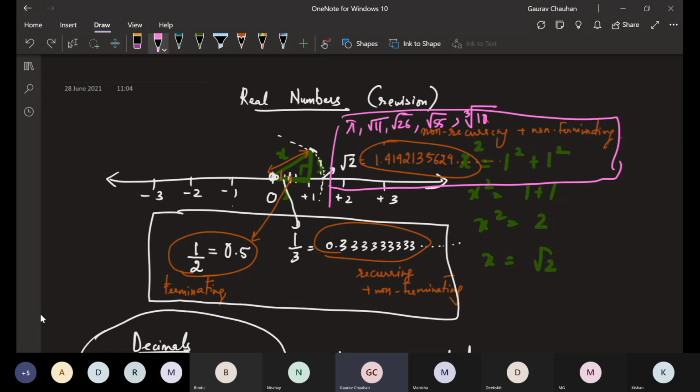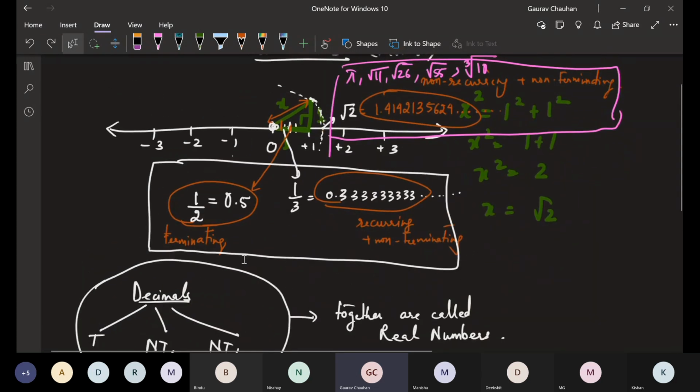And these cannot be written as a fraction, or the correct word here will be cannot be written as a ratio. Whereas in this, as you see, I can write this as a ratio. Let me use a different color here.